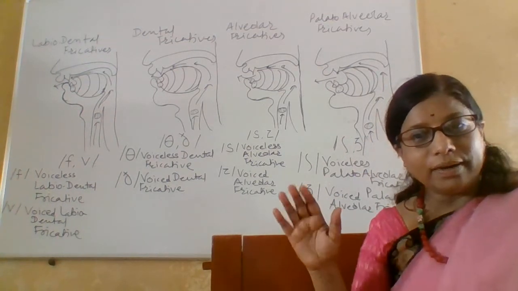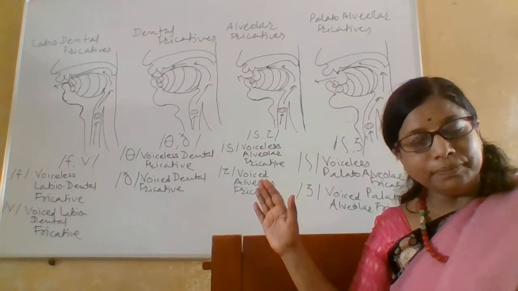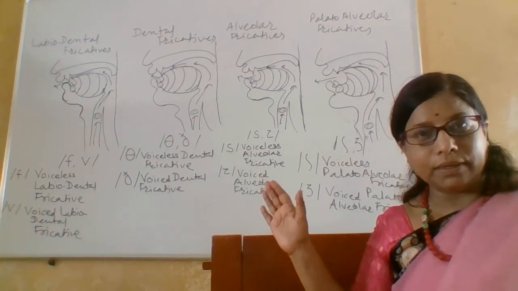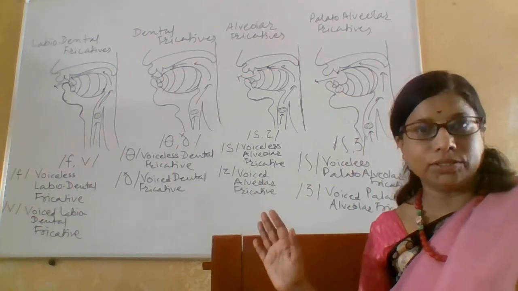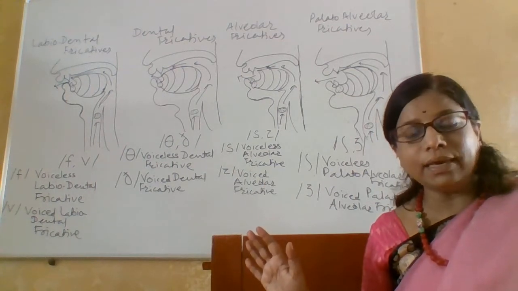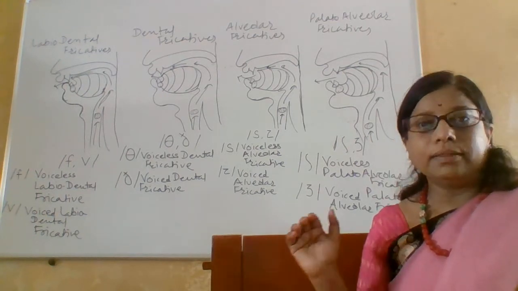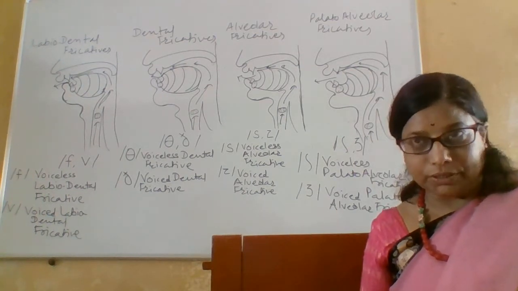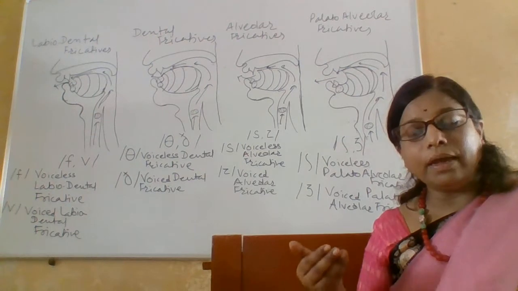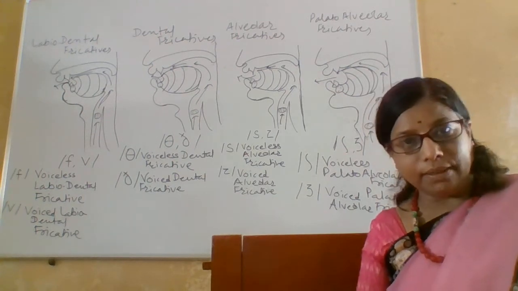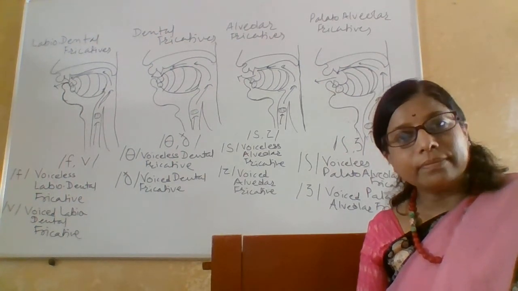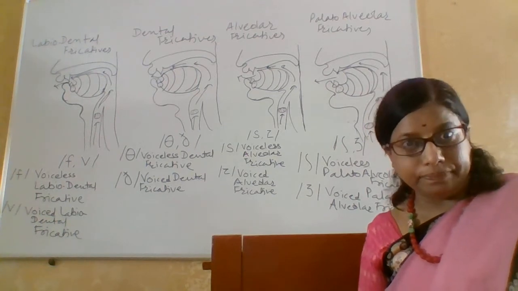So it is not shown on the whiteboard. Overall there are 9 consonants in English which are known as the fricatives because the manner of their articulation, that is, the manner in which the air goes outside the mouth cavity, is with friction.